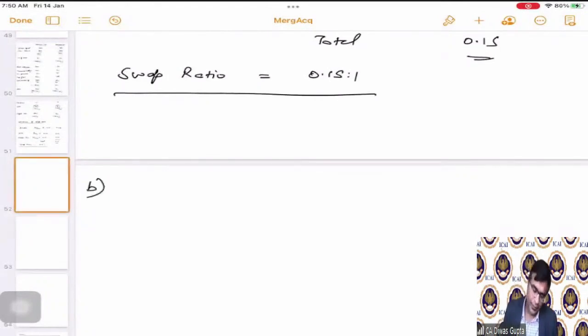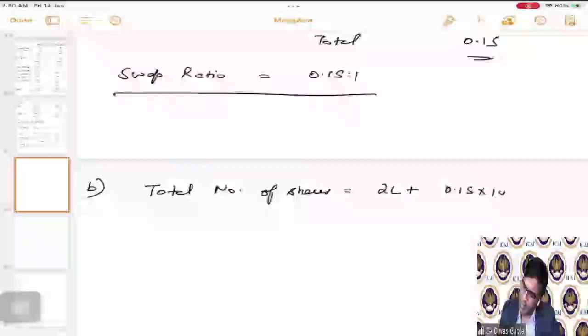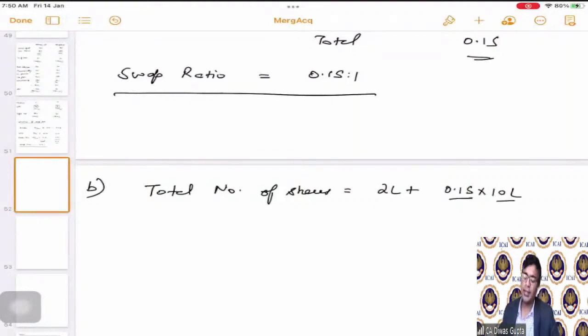So now the B part. Book value. So first of all, we have to calculate the total number of shares. We will add the existing shares, which is 2 lakhs, plus 0.15 multiplied by 10 lakhs. This is the swap ratio. These are the existing shareholders of the target company. So this in totality will become 3.5 lakhs. These are the total number of shares that are there.